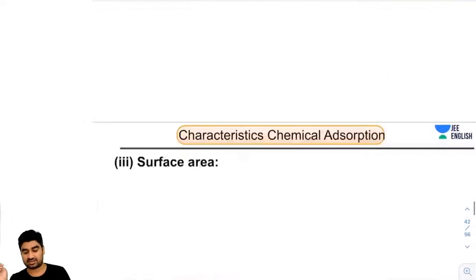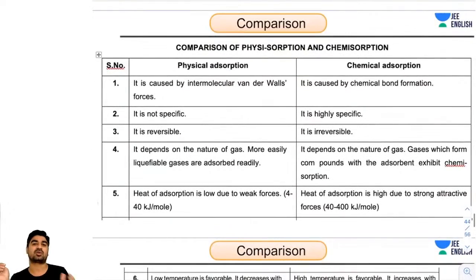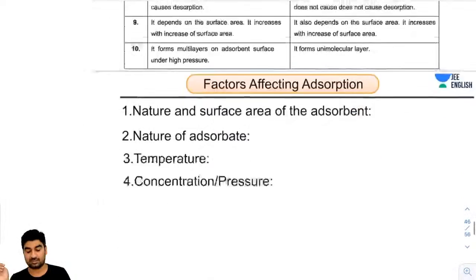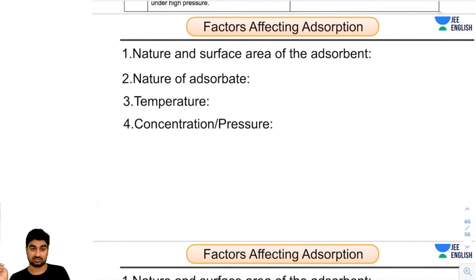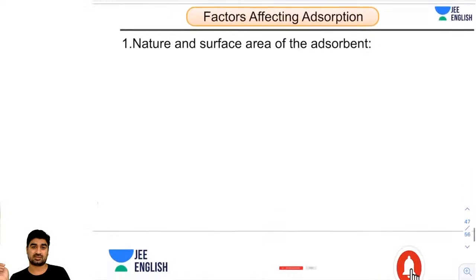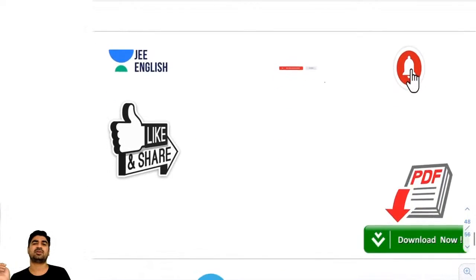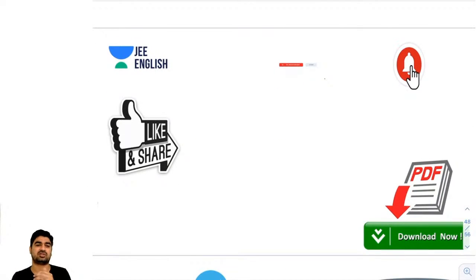So guys, in the next class we are going to cover physical adsorption and chemical adsorption, then there will be a comparison between them, then factors affecting adsorption, and after that we will take Freundlich adsorption isotherm and all those things.